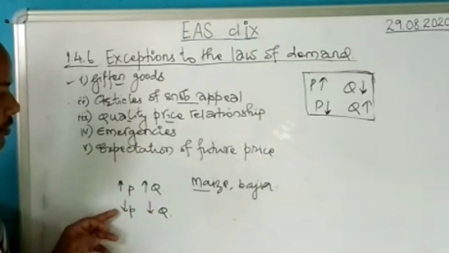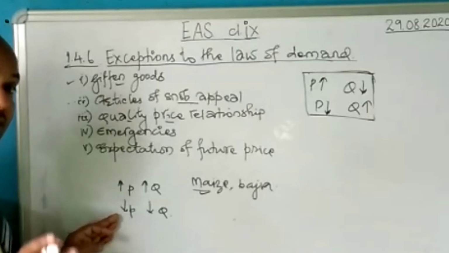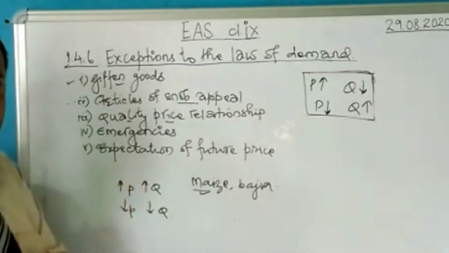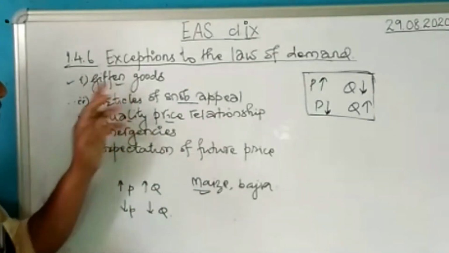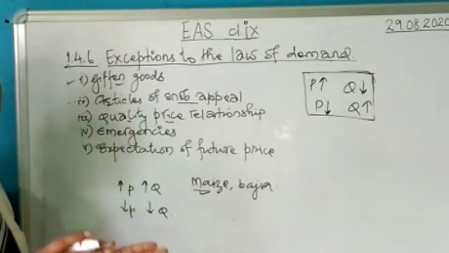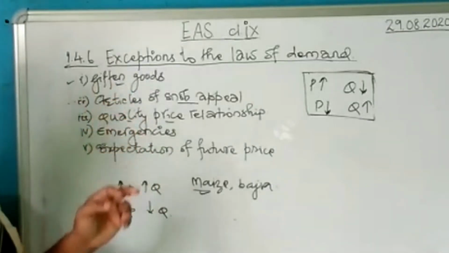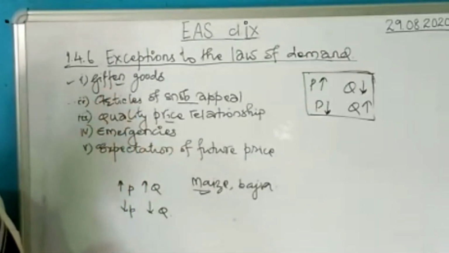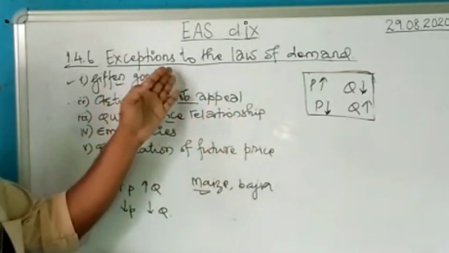When the price of the commodity, like the price of maize, decreases, they will buy less of the maize. Why? Because when the price of maize has decreased, their purchasing power has become better. So instead of buying more maize, they will start looking to buy better products like rice, flour. So it shows a direct relationship. In Giffen goods, we have a direct relationship between the price and the quantity demanded. This is normally for the poor people. This was introduced by an economist, Robert Giffen, who was a very famous economist. So Giffen good does not follow the law of demand. This is an exception to the law of demand.